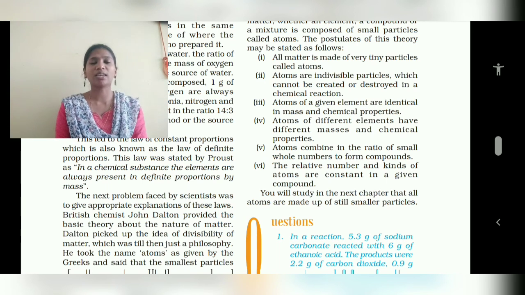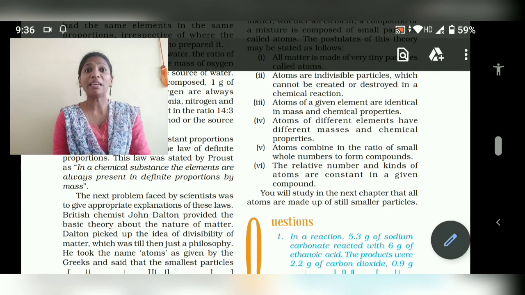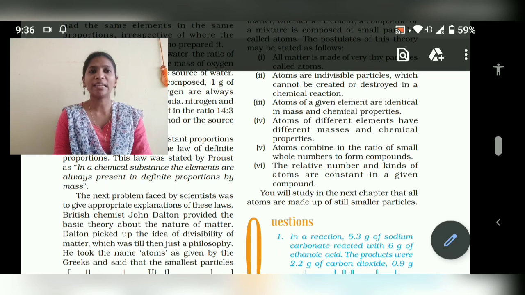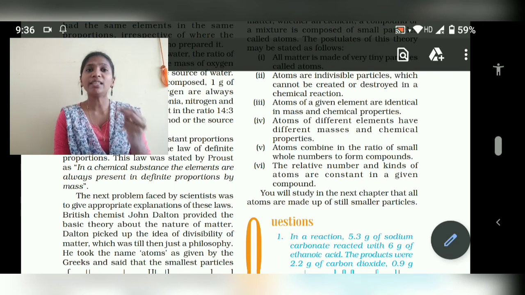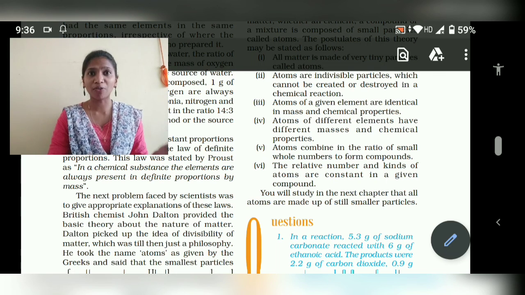And one more thing, students, I told you I will be explaining the numerical sums of last class, right? So we will be learning about the Dalton atomic theory in tomorrow's class. And today you can write the two laws and learn about these two laws: law of constant proportion and law of conservation of mass. And the numerical sums, I don't have the board facilities to explain, so better go through those sums. If you have any doubts, you can ask me.